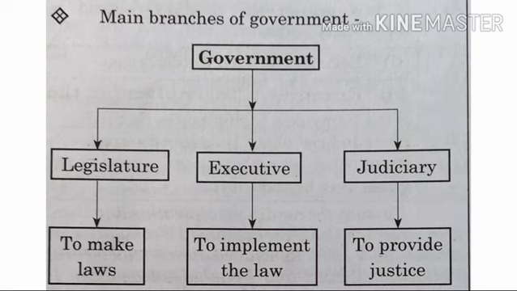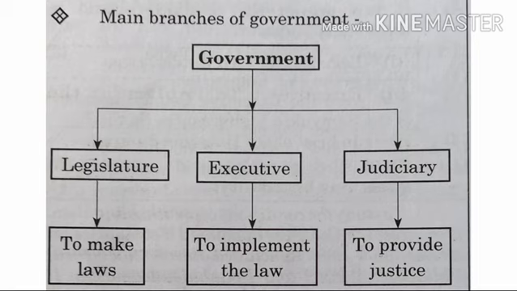The first branch is legislature, the second one is executive, and the third one is judiciary. So what is the work of the legislature? The legislature's work is to make laws, whereas the executive's work is to implement the laws, and the judiciary's work is to provide justice. To give justice is the work of the judiciary. The executive implements the laws, and the legislature makes the laws. So these are the three main branches of the government.